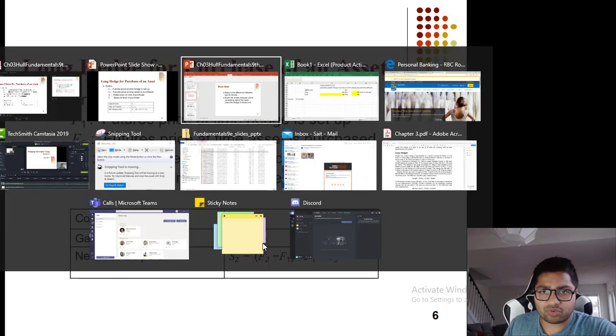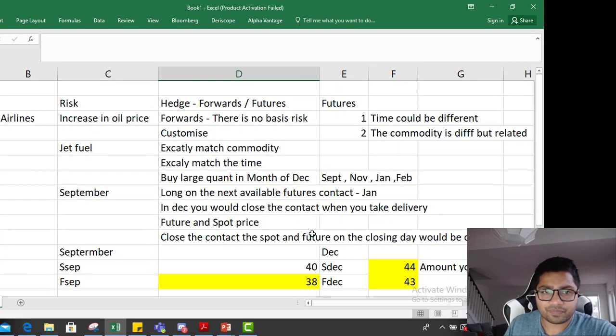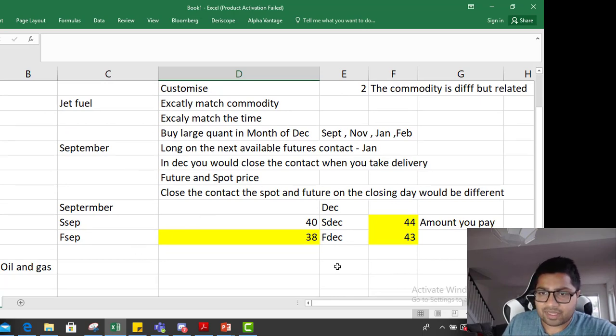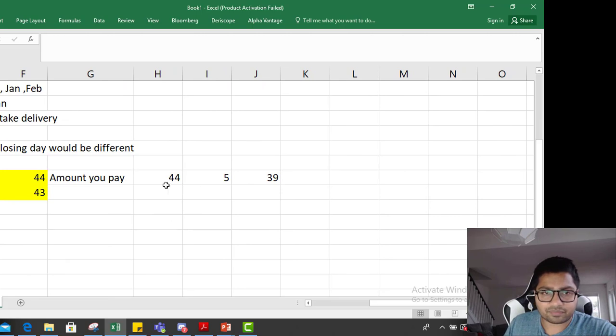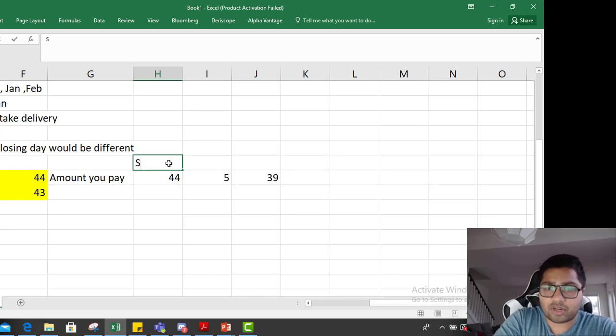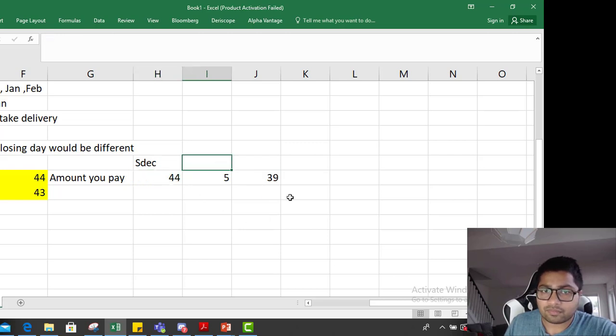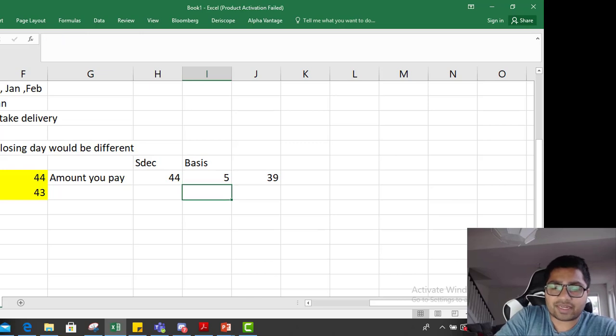So just to make the point clearer, in our case, the amount that you pay, we calculated it, was $44, that is the spot price in December when the contract closed. Then this is the basis. How is this basis calculated?